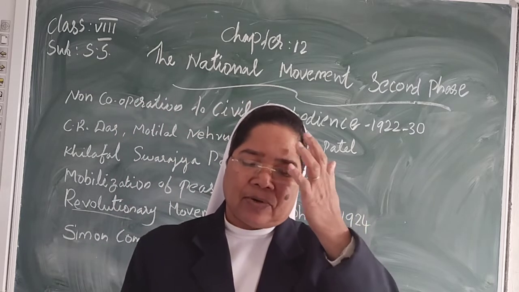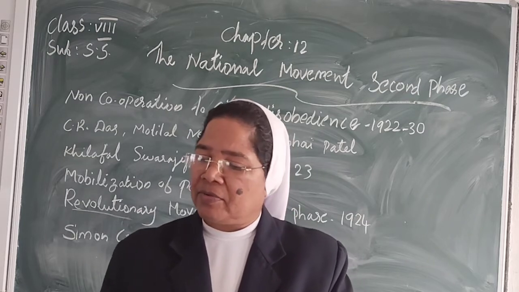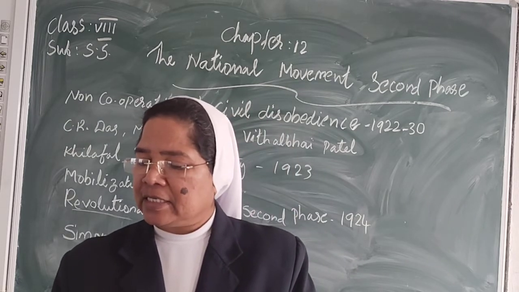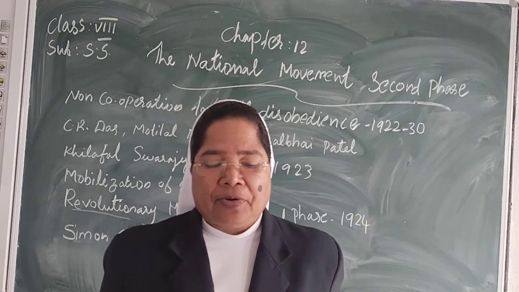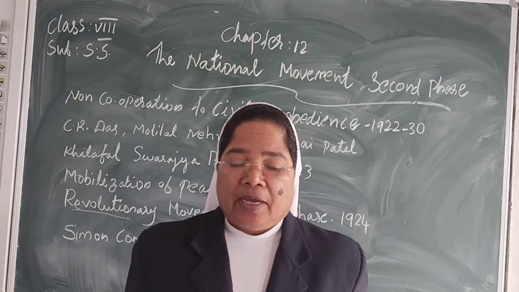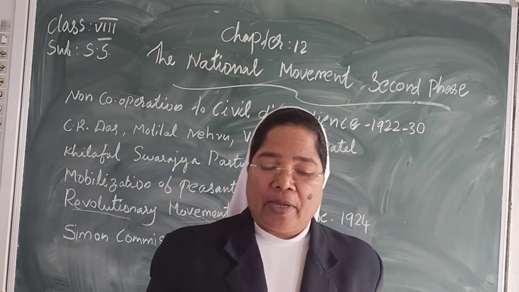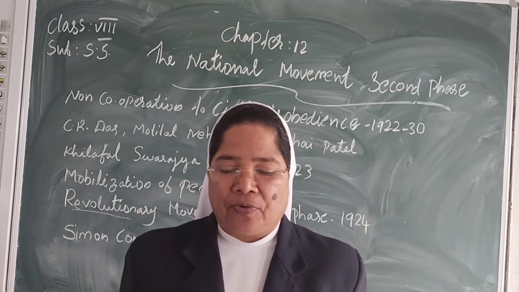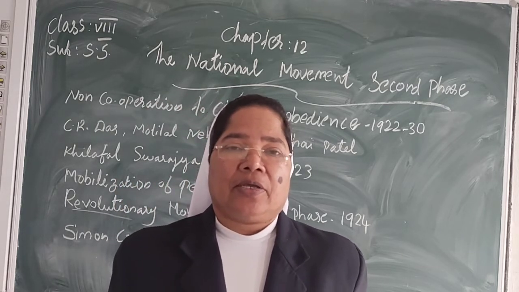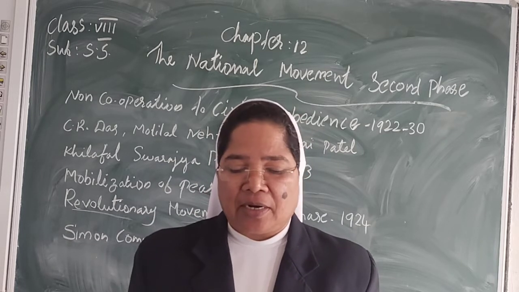This is one very important point. What is the revolutionary movement? The second phase is the revolutionary movement. The first point is that a new group of revolutionaries emerged after the withdrawal of the non-cooperation movement. They started another group in 1924. Revolutionary leaders formed the Hindustan Republican Association, HRA.